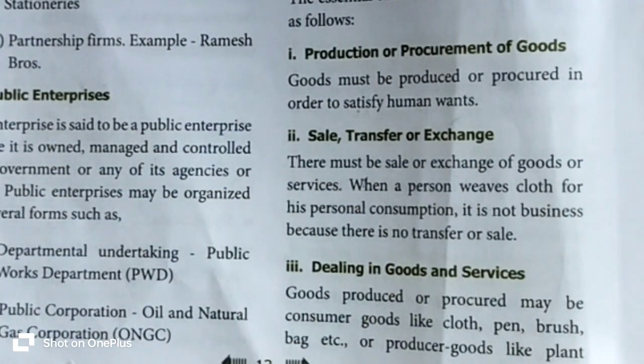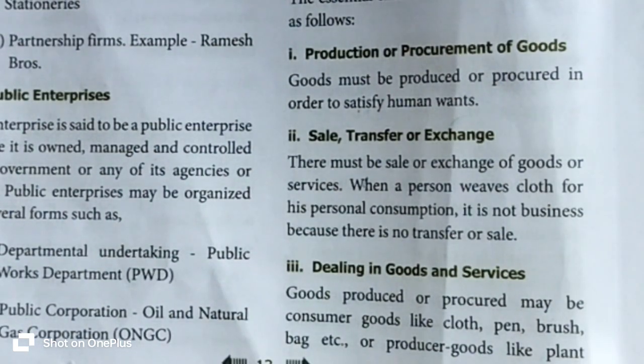A woman, as a mother, cooks food for her own family. It is not business. Why? Because there is no transfer or exchange or sales. But the same woman prepares food or tiffin and sells it to outsiders. That is called sales. Due to the sales, revenue will be there and transactions happen. A mother preparing food for her own family is not business because there is no sales within the family, right?